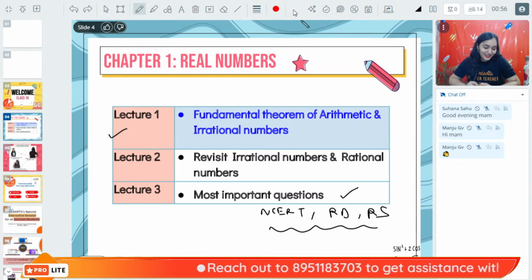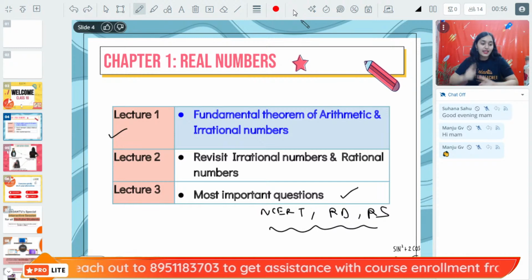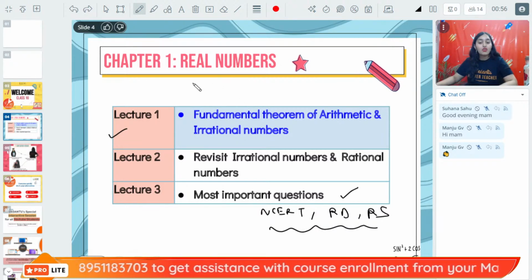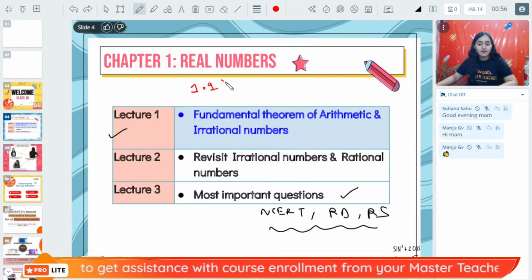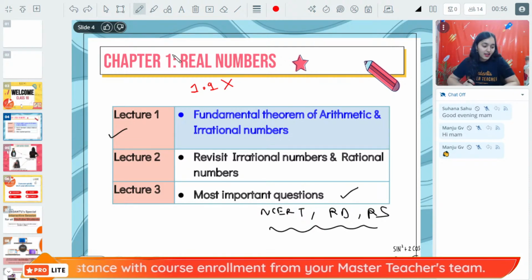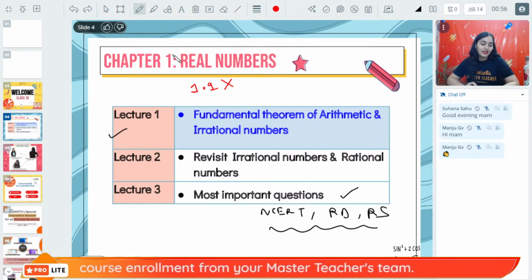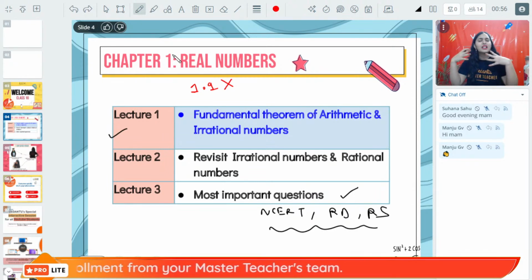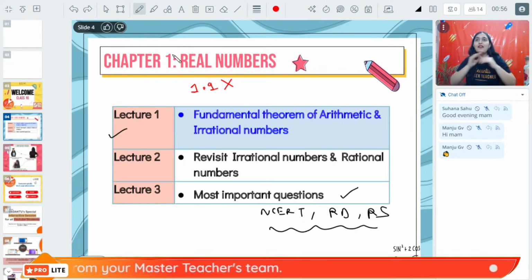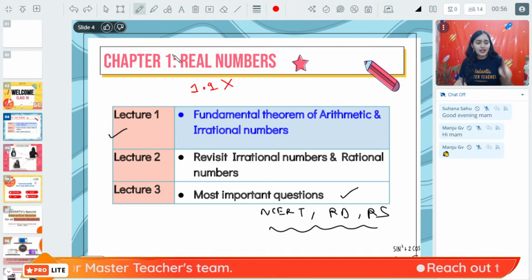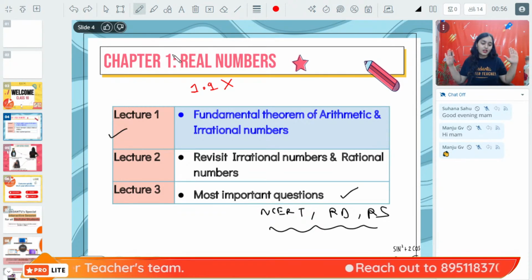Hi Arpan, good evening. Yes, Euclid's division lemma is cut out from your syllabus. You don't have to study exercise 1.1. It is not in your course. All right. Excited plus nervous. That's how you should be. Nervousness is fine because we have not yet studied anything. Once you study everything, all the nervousness will be gone.